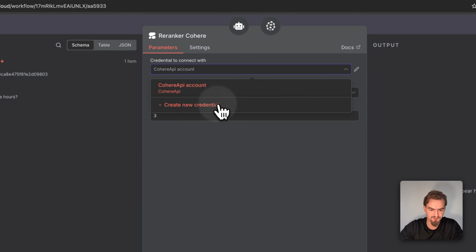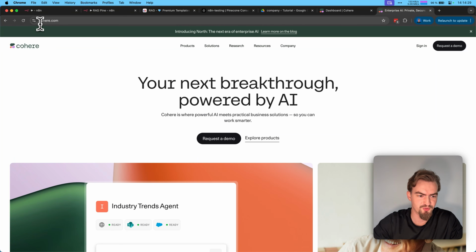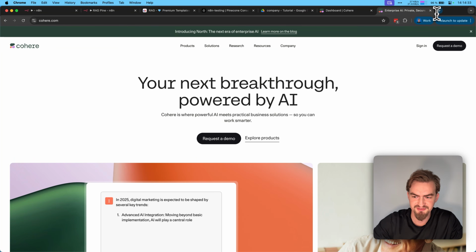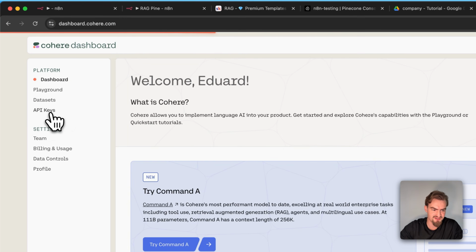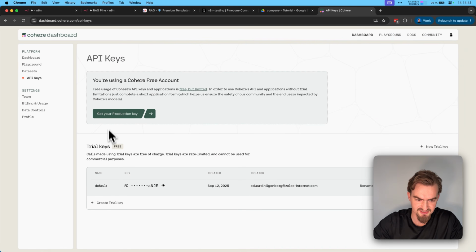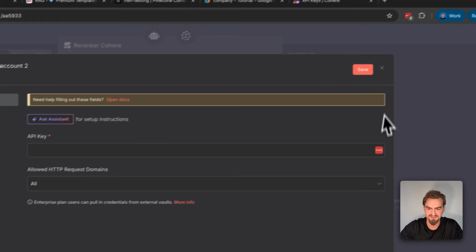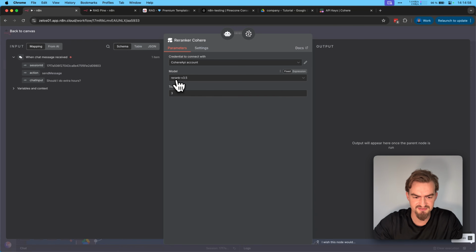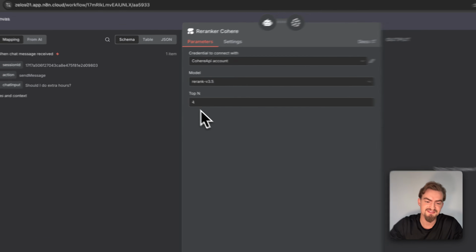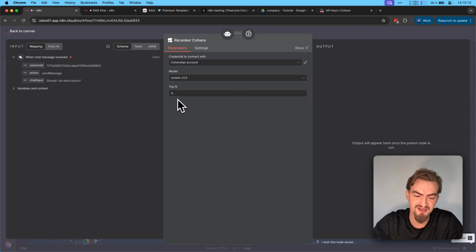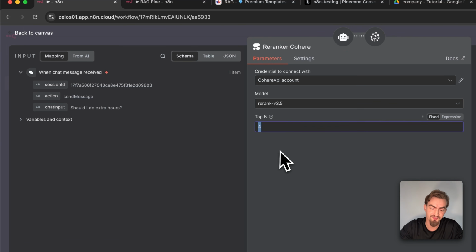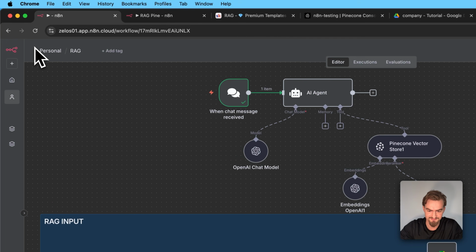Here you click create new credentials. Then you go to cohere.com, create a free account here. Then under dashboard you click API keys and simply generate an API key here. And then you provide it there. The model you can leave like it is, and top N I select 4. This means from the 20 chunks that we received back, we receive the best 4 for our query. And then I click go back to canvas. And then I click save.